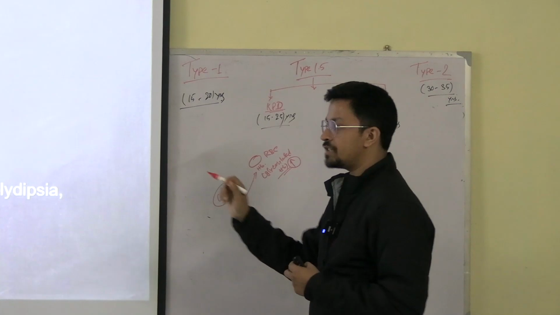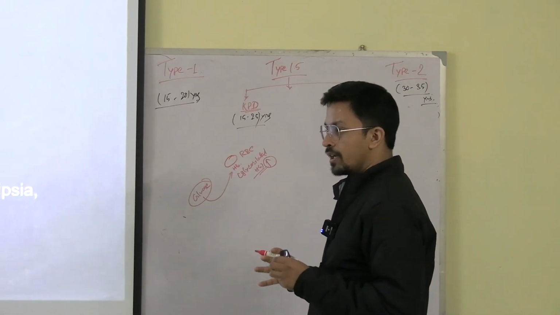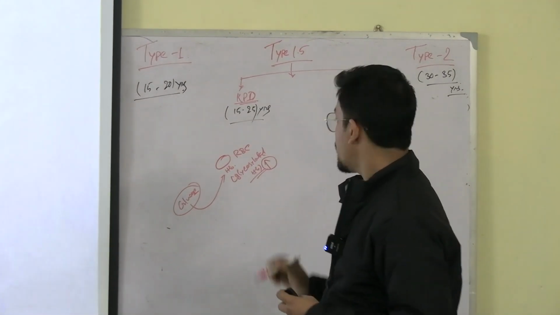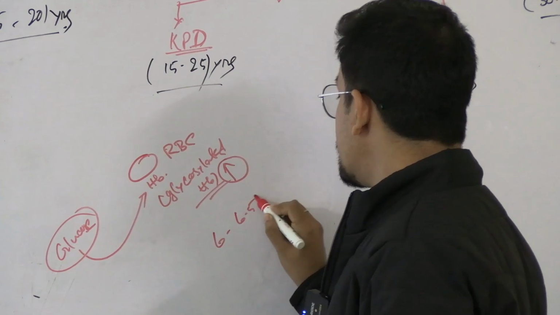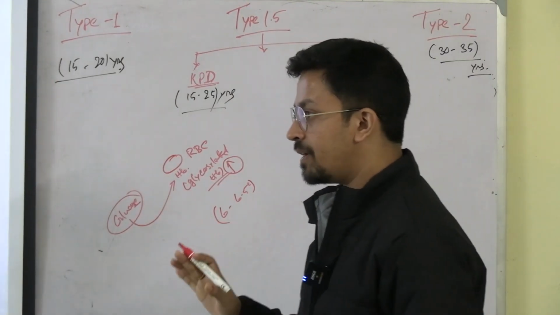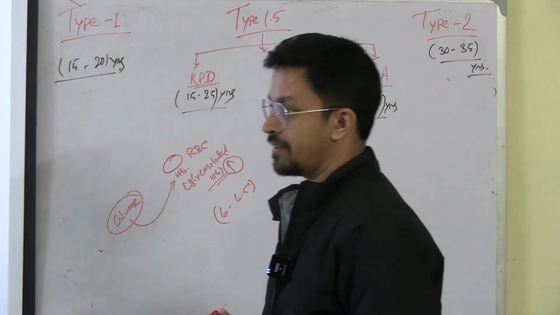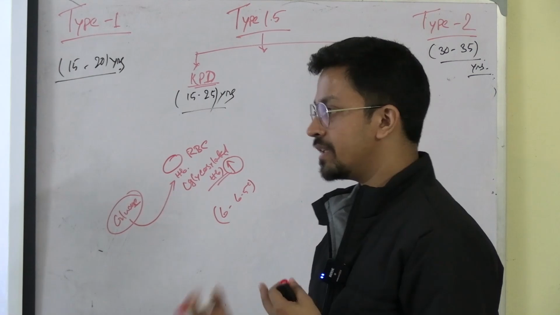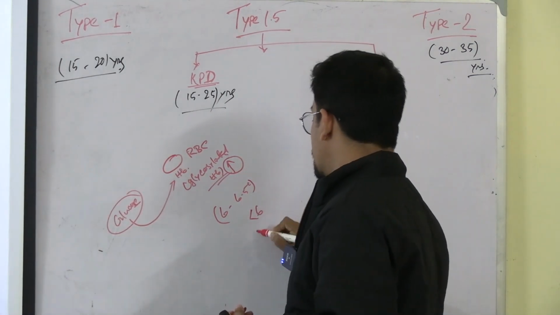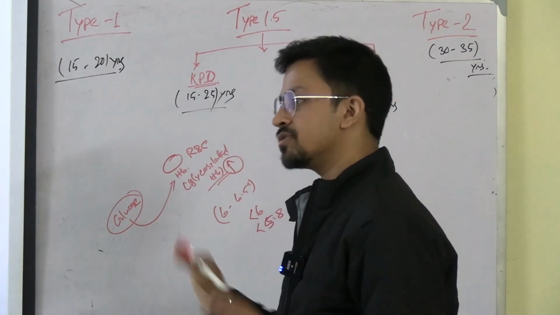So whenever we are measuring the HbA1c, we are seeing how much hemoglobin is bound with glucose. If the range is more than 6.5%, it is diabetes. If it is between 6 and 6.5%, then it is a pre-diabetic stage. The patient has not developed diabetes yet, but soon will, unless the patient maintains his diet, lifestyle, habits. If he doesn't maintain that, then the patient will develop diabetes. And if it is less than 6, or in some books 5.8, then it is normal, fine.